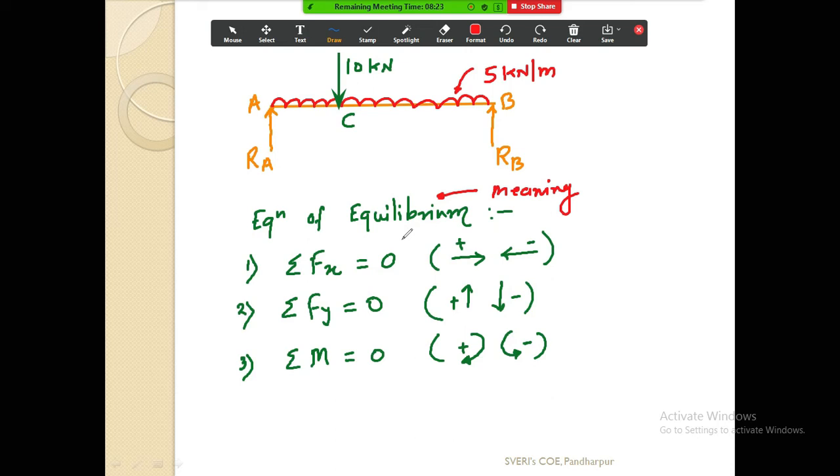You should get a feel from inside that what type of reinforcement I should provide in this structure so it will stay. And for that, you must be clear with all these fundamental things. So these are the basic three equations of equilibrium. So my question is, what is the meaning of this equilibrium? तुम्हाला काय वाटतं इक्विलिब्रियम म्हणजे जनरली काय असतं? Anybody can tell? Anybody from you?